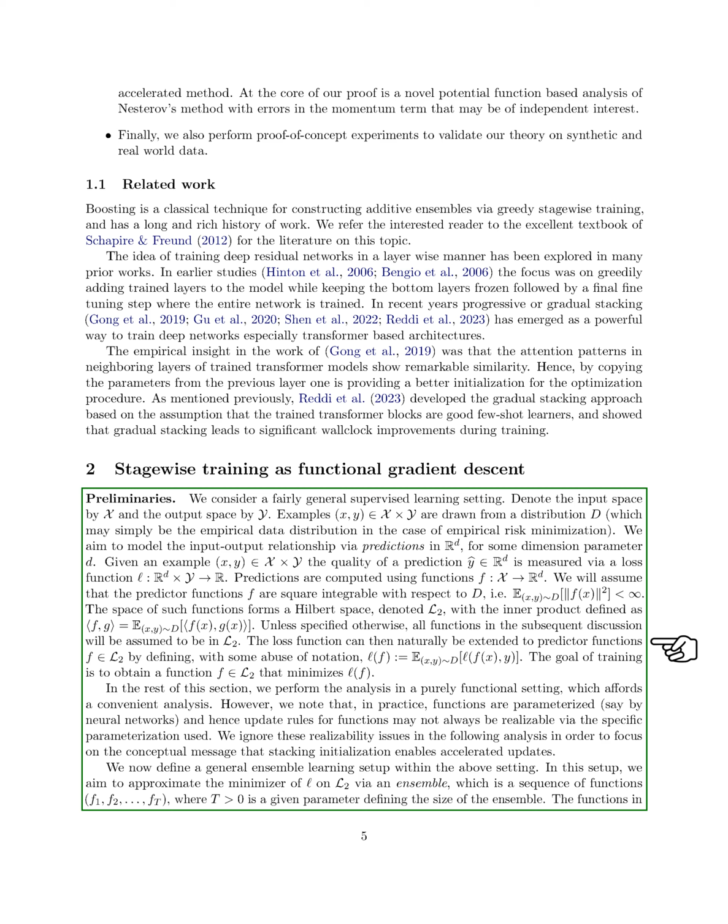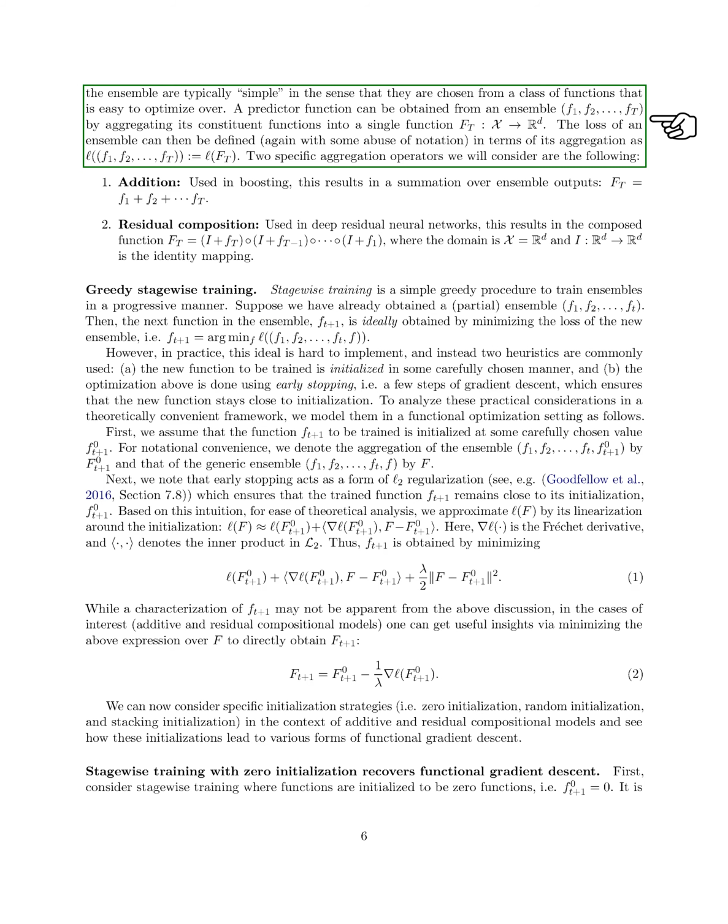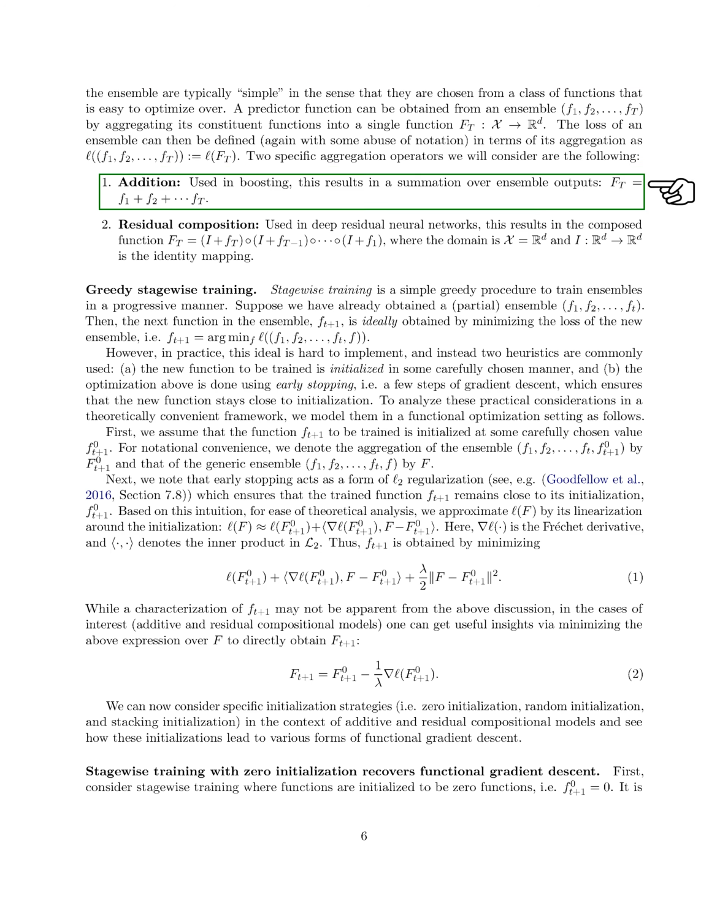We define an ensemble learning setup where we aim to approximate the best predictor using a sequence of functions. The ensemble consists of simple functions that are easy to optimize. A predictor function is derived from the ensemble by combining its constituent functions. The loss of an ensemble is defined based on this combination. We consider two aggregation operators: addition, which sums the outputs of the ensemble, and residual composition, which composes the functions in the ensemble.